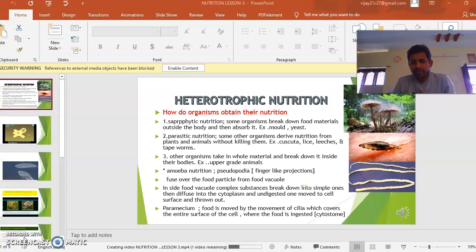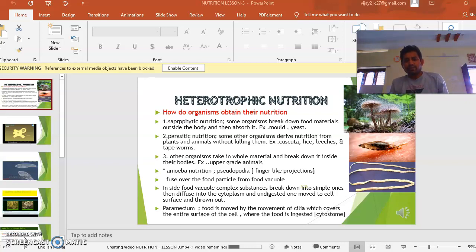And the third type of heterotrophic nutrition is where other organisms take in whole material and break it down inside their bodies. In the first and second types, digested food is taken into the body. In the third, the food material is taken into the body, broken down and digested, and the nutrients are obtained after digestion.